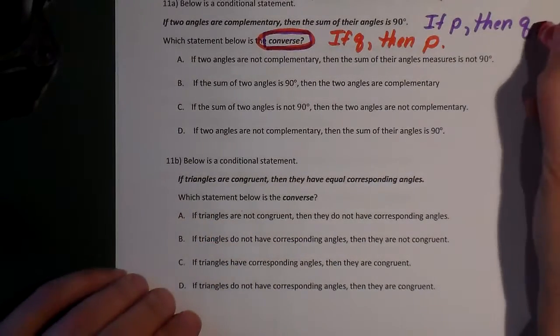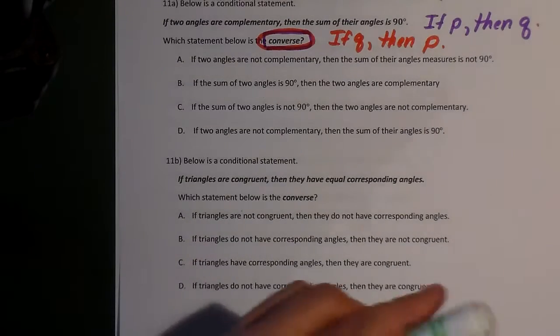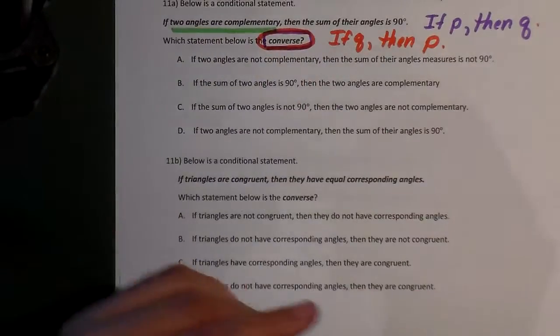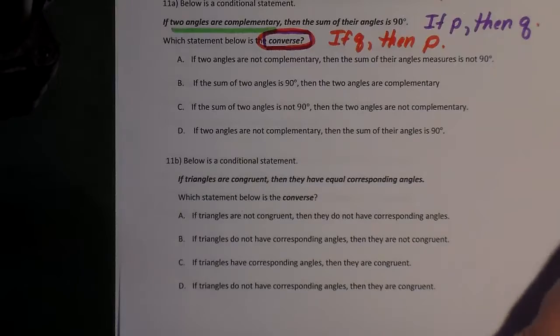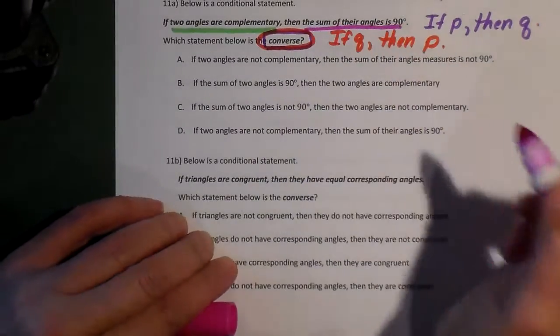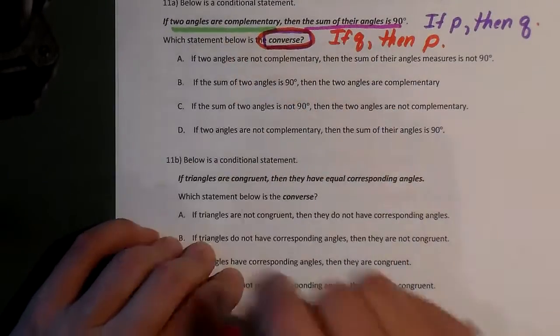For the converse, the if and then stay still, but you flip the hypothesis and conclusion. Hypothesis: 2 angles are complementary. Conclusion: the sum of their angles is 90. So the converse should say, if the sum of their angles is 90, then they're complementary.